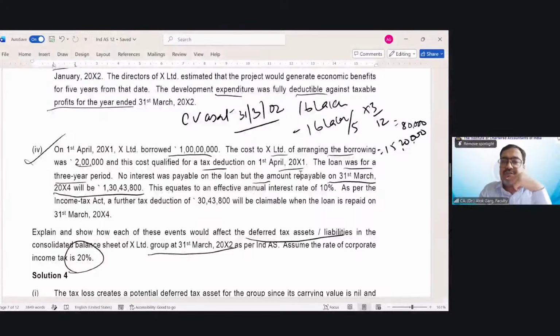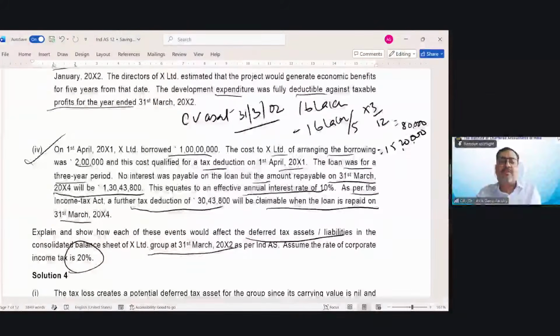The loan was for a 3-year period, and on 31st March 20X4, the amount is 130,43,800. This equates to an effective annual interest rate of 10%. As per the Income Tax Act, a further deduction of 30,43,800 will be claimable when the loan is repaid on 31st March 20X4.